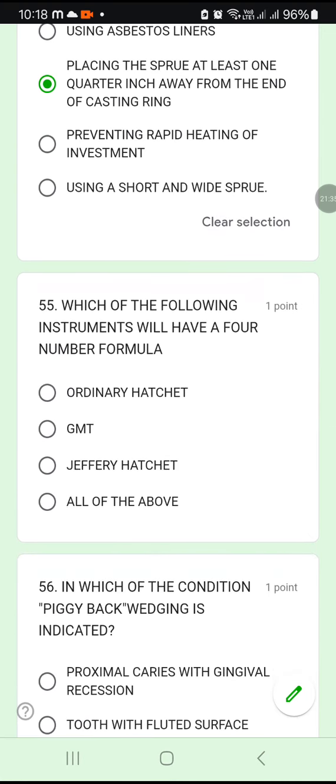55. Which of the following instruments will have a 4-number formula? Very easy question. GMT has got a 4-number formula. 55B.